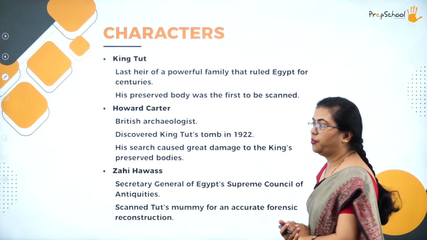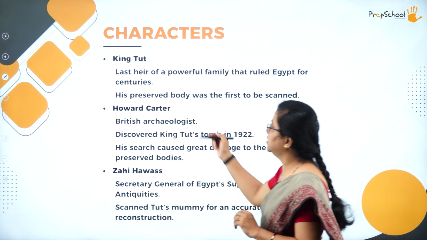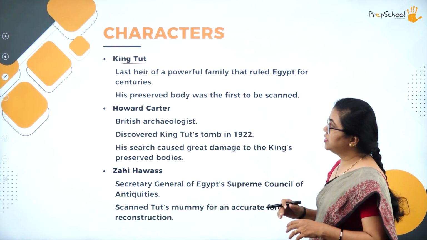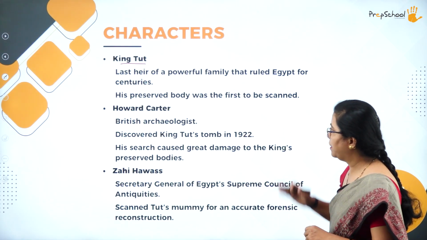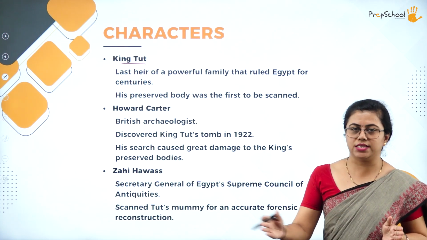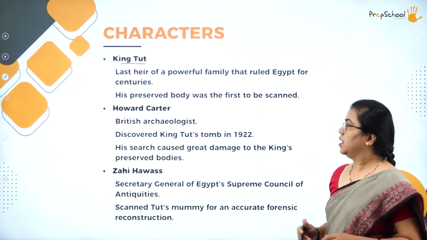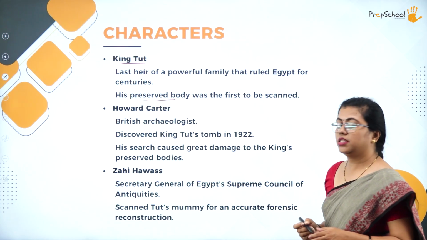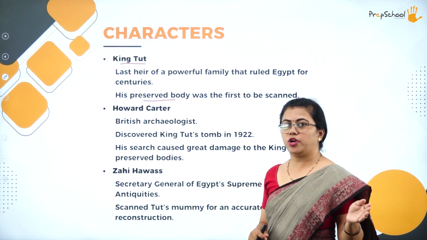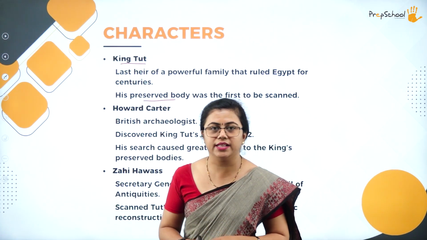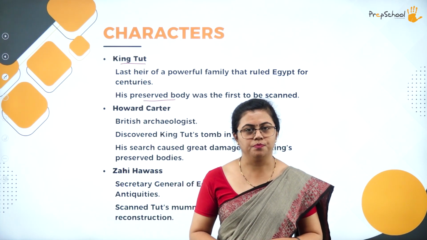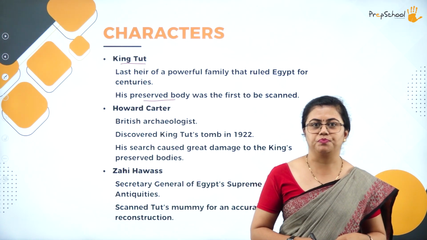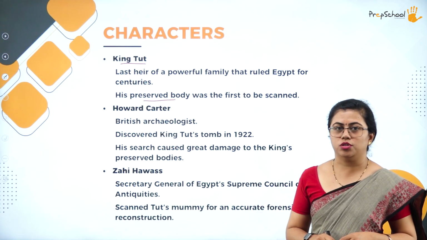So the first important one is King Tut. This is the person we are dealing with in the whole story. So King Tut was the last heir of this powerful family that ruled Egypt for many centuries. So he was the last heir. Then his body actually was preserved. And this was the first one to be scanned. So his body was preserved after dismantling and remantling, and that was actually scanned later. So his body was preserved after the work of Howard Carter. So that is what we are talking about in this story also.